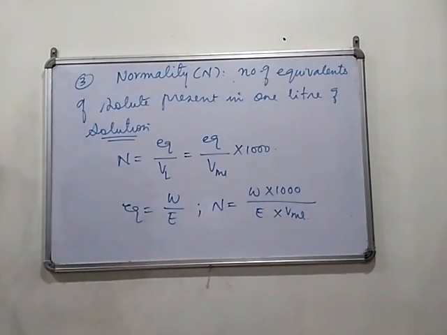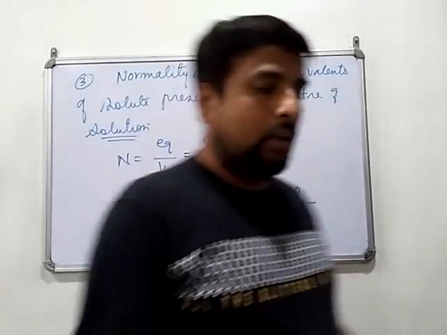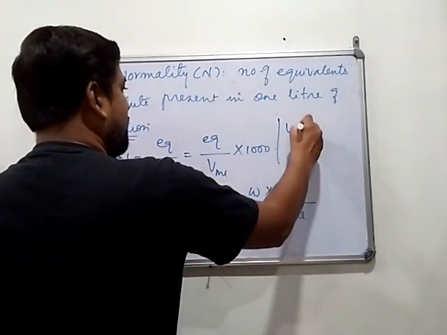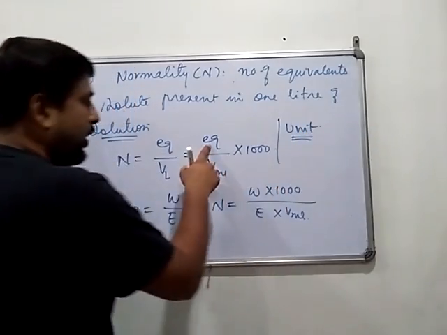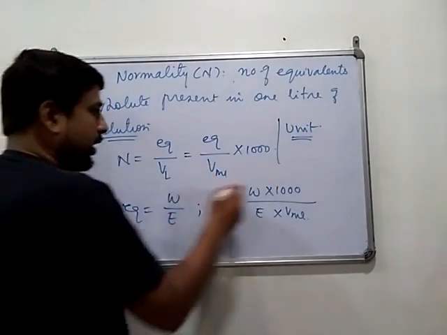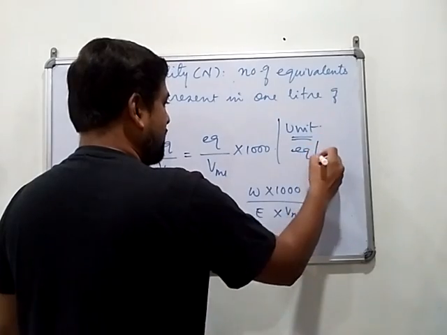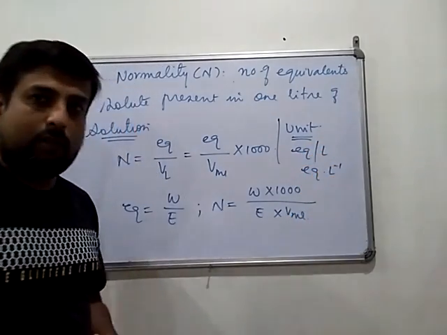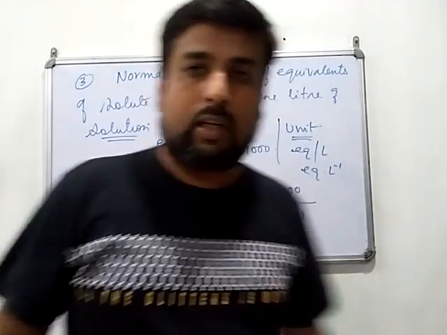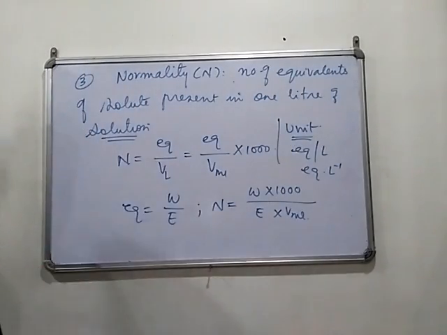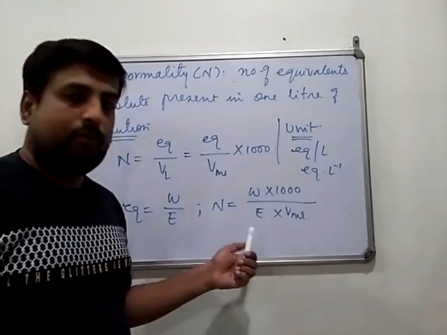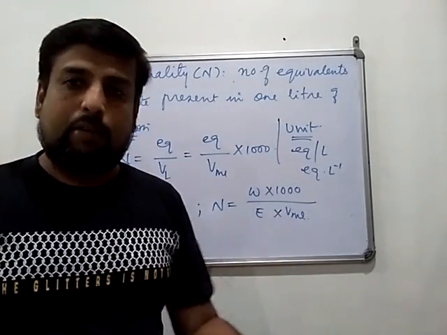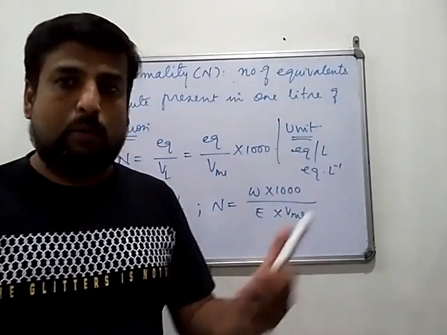So this is how you can calculate the normality of the solution. Now what is the unit? From this you can take the unit: equivalents per liter, or EQ L to the power minus 1. This is the unit. Now you must be knowing how equivalent weight is calculated, but I will give you a small introduction to it.